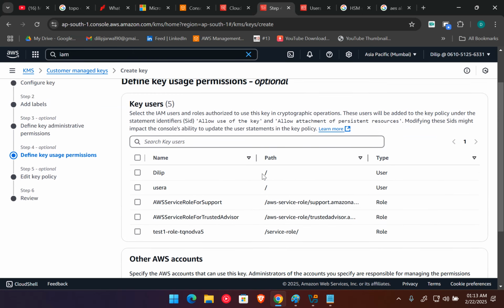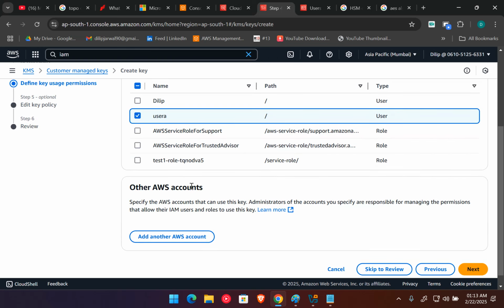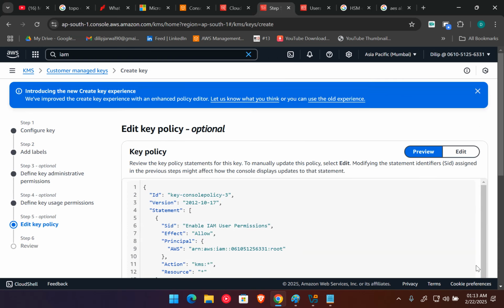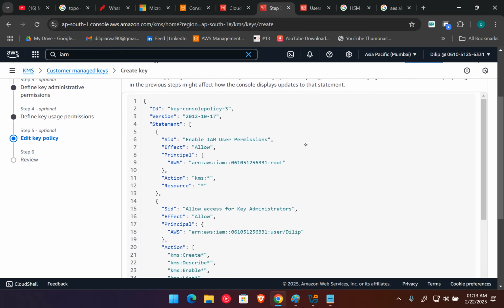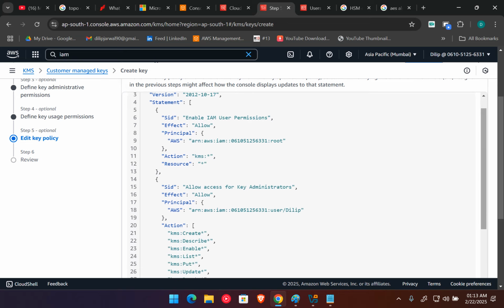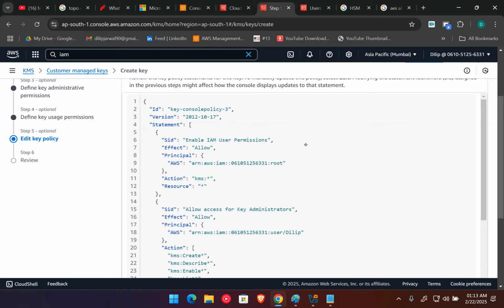And here they are asking which user can use the keys only, meaning they can only encrypt the data using the keys and decrypt the data using the keys. So I want to go for user one. Okay, and now click on next. And here, as with every service, whenever we create any permissions or policies, they create the policy documents, allow policy documents, in JSON format.